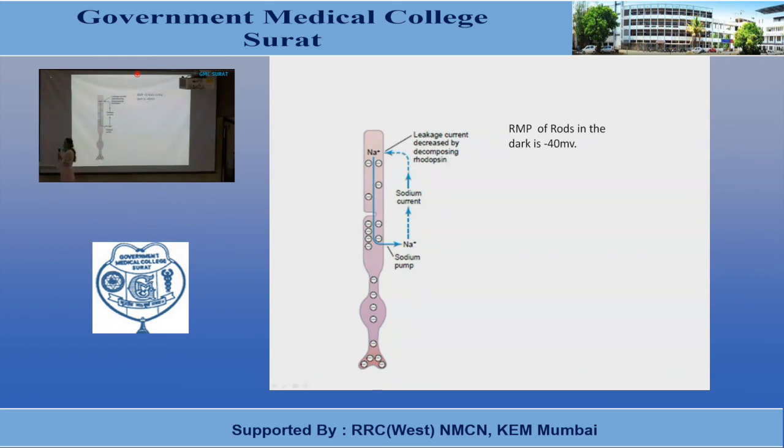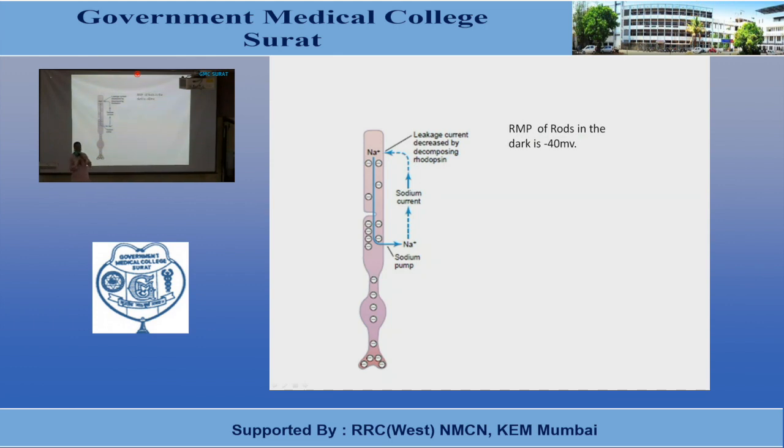So, once the activated metarhodopsin 2, which is also known as activated rhodopsin, is formed, it will initiate the process of phototransduction. Then what is this phototransduction? As I have already told you, it is the conversion of light energy into visual impulse.